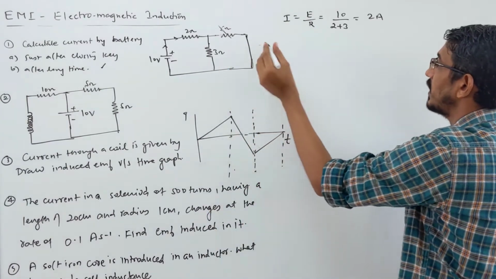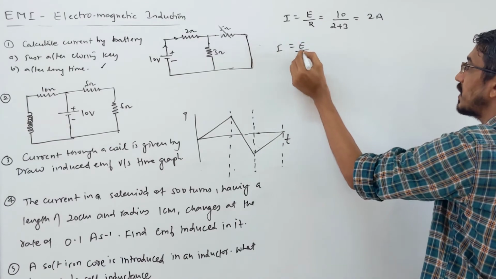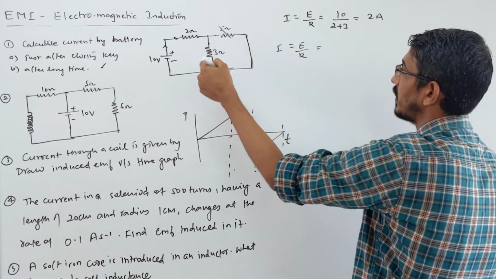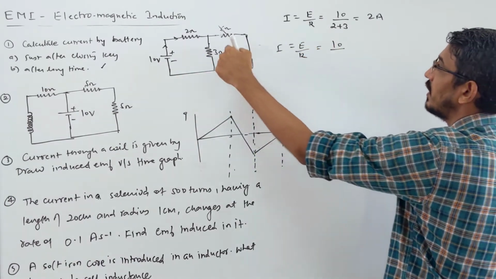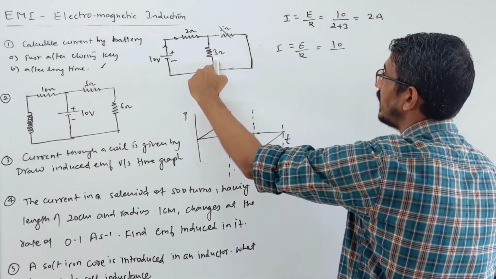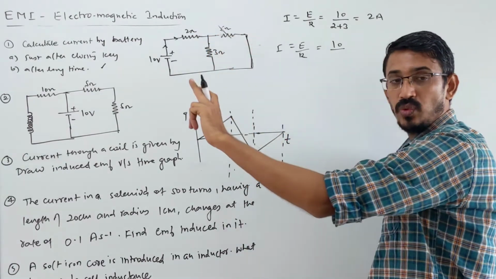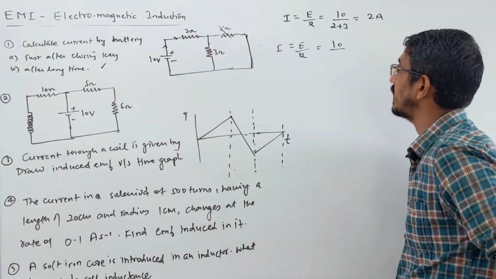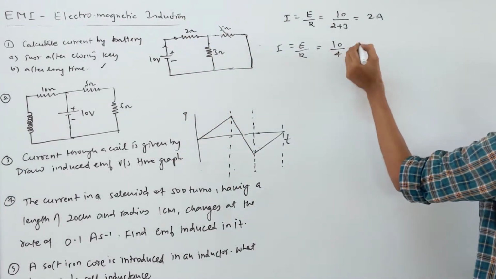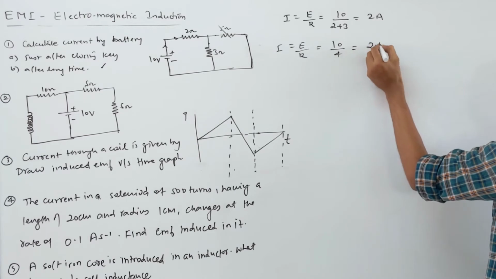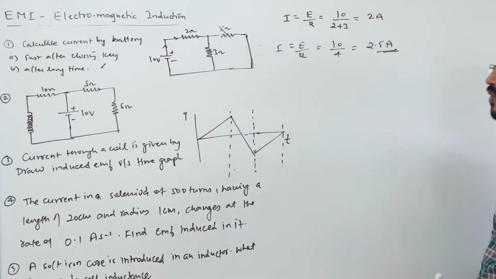So in this case, what is the current now? Again, EMF by resistance. EMF is 10 volt. Look at this 6 and 3, they become parallel. 6 and 3 in parallel, the answer becomes 2. Now this 2 and 2 will be in series, so the net resistance becomes 4. So your current is 2.5 ampere. That's the current flowing through the circuit.